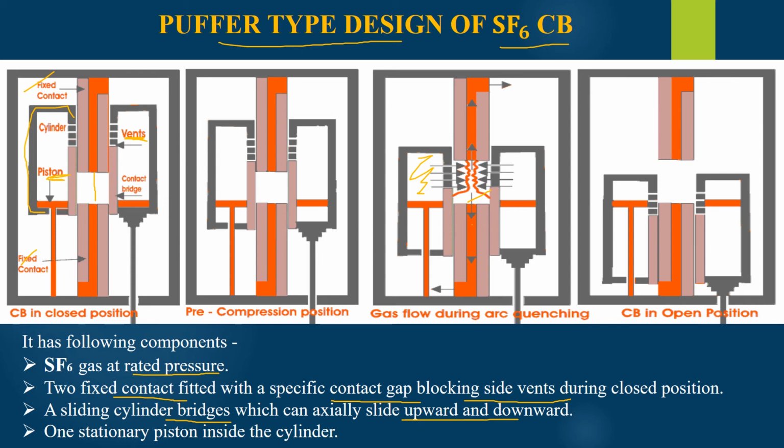As you can see, the down arrows are representing that the high pressurized SF6 gas is now collected at low pressure, and it is then again utilized for the next operation. This is the case when the circuit breaker is fully opened and the arc is quenched. Here the arc quenching is in progress.